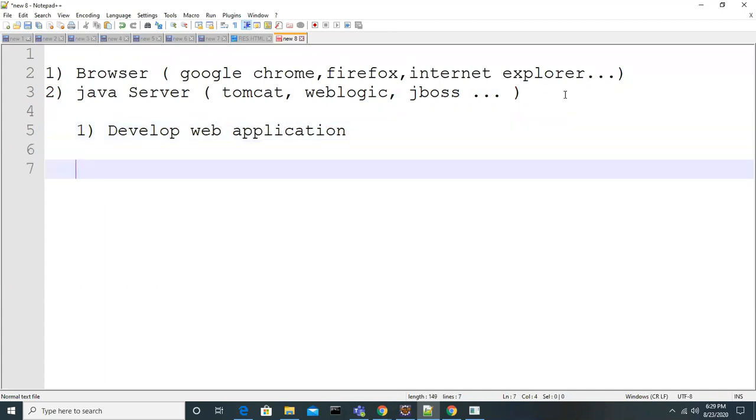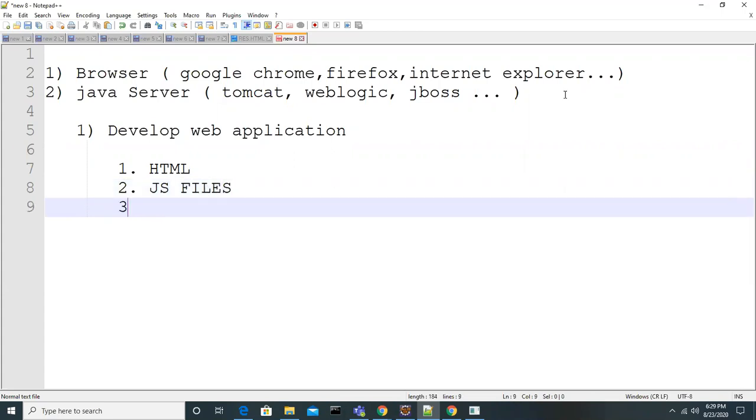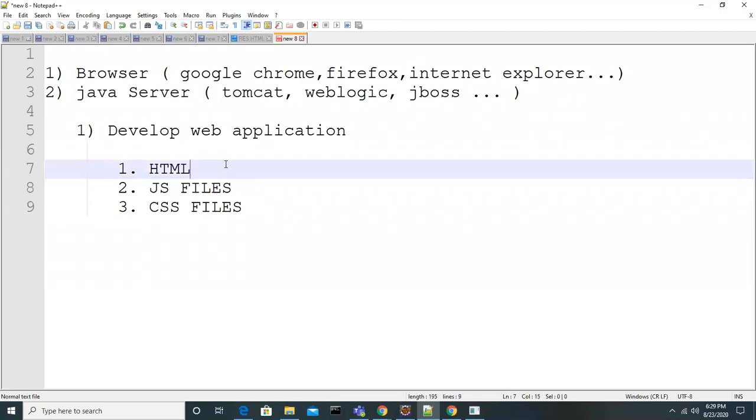As part of a web application, we should have many resources. One is HTML files. Another one is JavaScript files. Another one is CSS files. I'm just telling you, if you develop one web application, what kind of resources you will have.